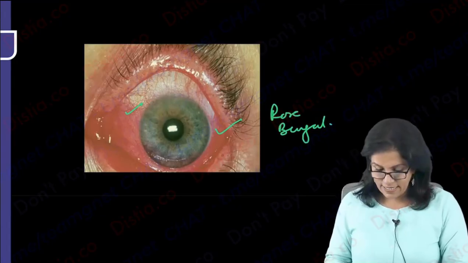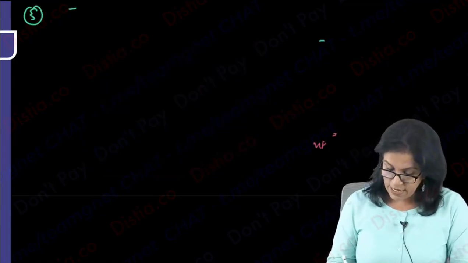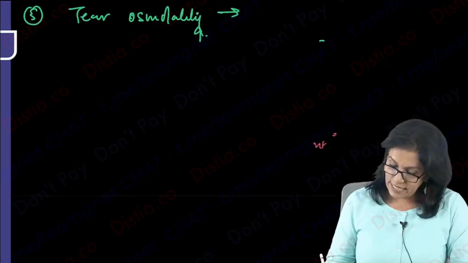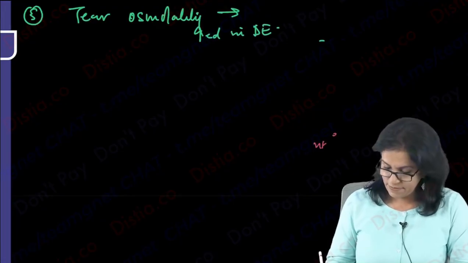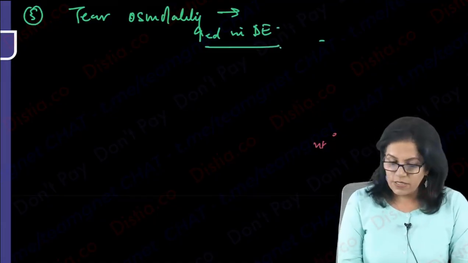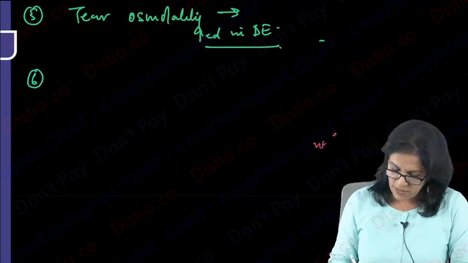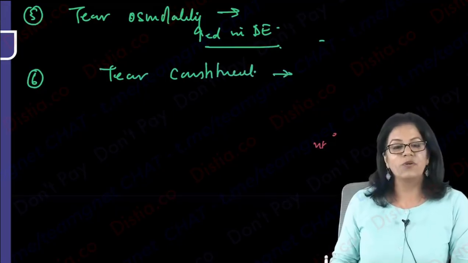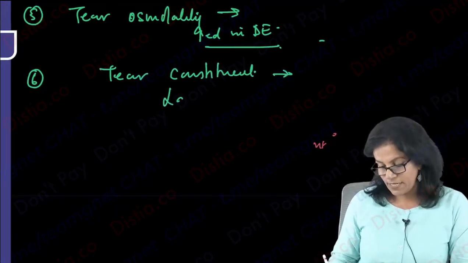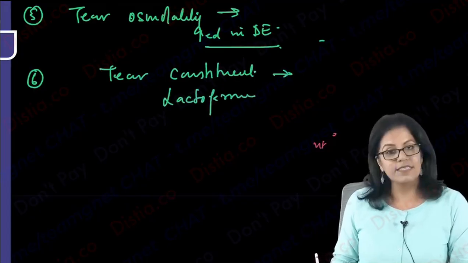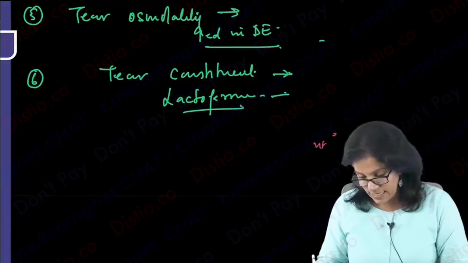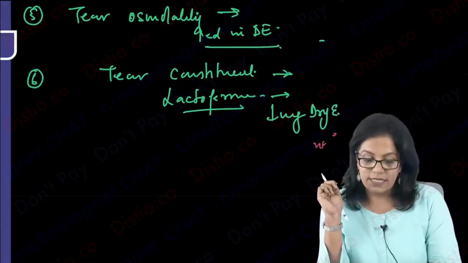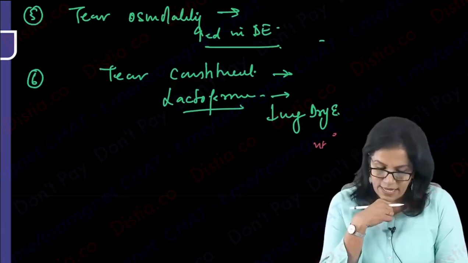Okay, come to the next test. Next test can be your tear osmolality measurement. Tear osmolality is increased in patients of dry eye. Right? So tear osmolality measurement values you don't need to learn, and sometimes even the tear constituents can be checked. Again, I'm not going into too many details at this level, but we all know there is lactoferrin, which has antibacterial properties in the tear. This lactoferrin is decreasing in patients of dry eye. So lactoferrin decreases in patients of dry eye.